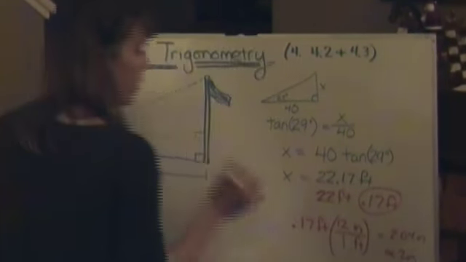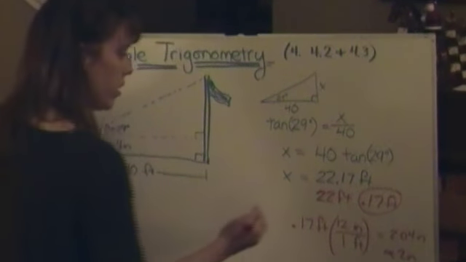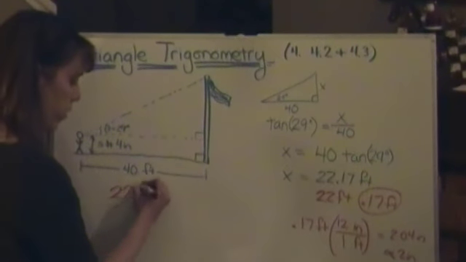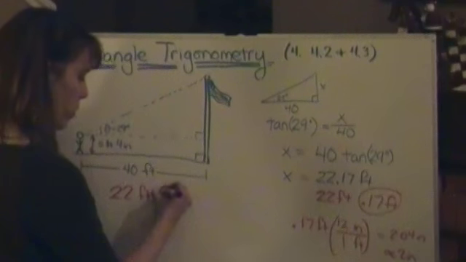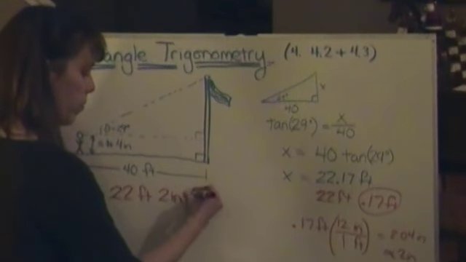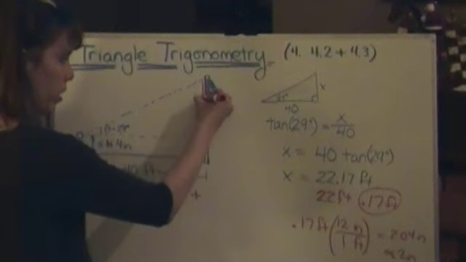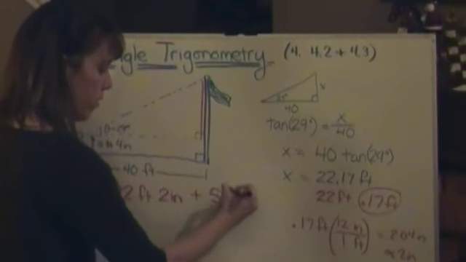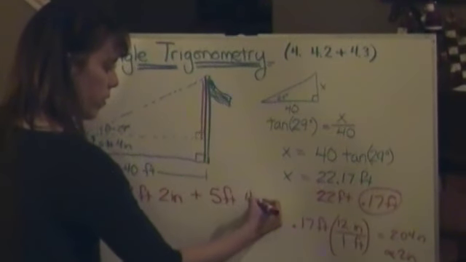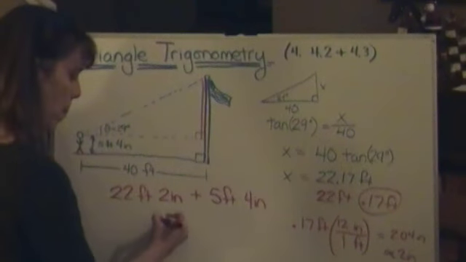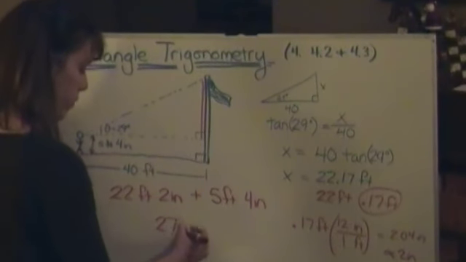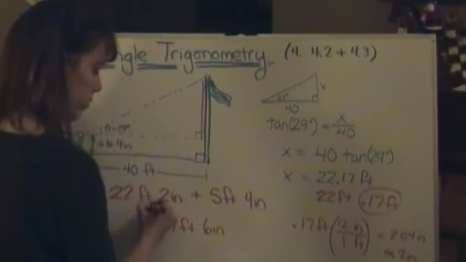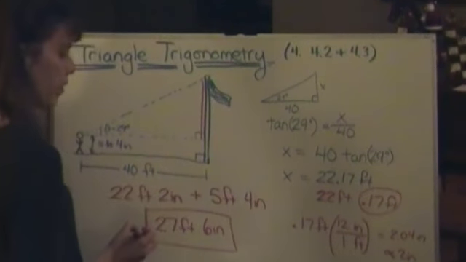It's not like your clinometer measurement was that accurate. So we've got 22 feet, 2 inches, plus, because that's this part, right? Plus the 5 foot 4 inches to your eyes. And what do you come out with? 27.5 feet. 27 feet, 6 inches. Height of the flagpole.